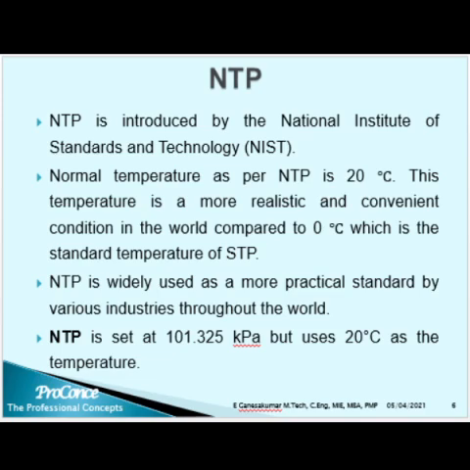Okay, NTP, that is normal temperature and pressure. Normal temperature and pressure was introduced by the National Institute of Standards and Technology, NIST. Normal temperature as per NIST is 20 degrees centigrade. This temperature is a more realistic and convenient condition in the world compared to 0 degrees, which is the standard temperature and pressure.